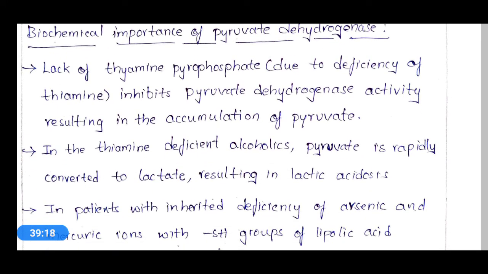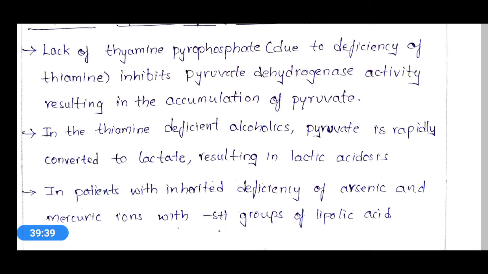Okay, biochemical importance. Due to lack of thiamine, TPP will not be produced in a few individuals, and that will lead to accumulation of pyruvate, and pyruvate dehydrogenase will not catalyze any pyruvate, and it will be accumulated. Also in alcoholics this thiamine deficiency is seen, and TPP is not produced, and pyruvate dehydrogenase activity is not seen, and pyruvate is accumulated.